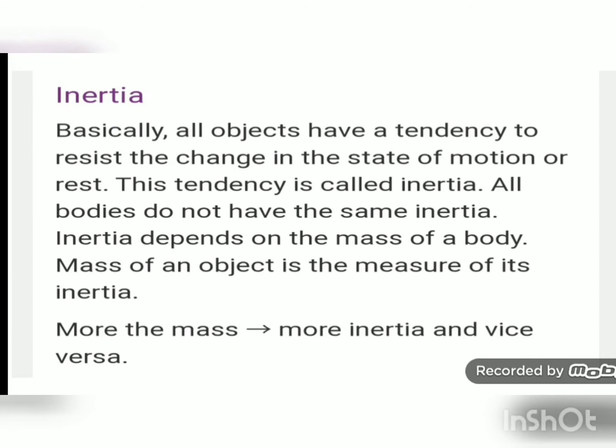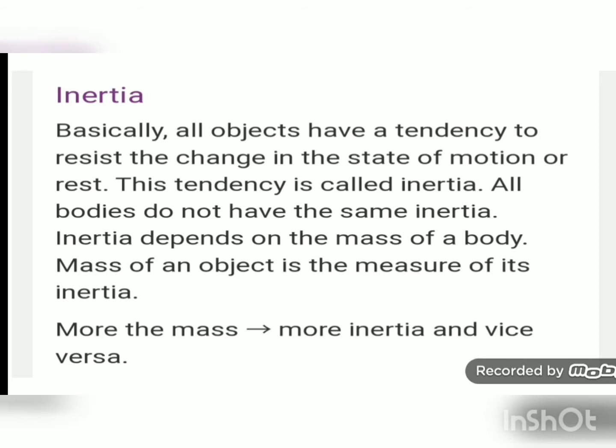Why is Newton's first law also known as the law of inertia? For this we will learn what inertia is. Basically, all objects have a tendency to resist the change in the state of motion or rest. This tendency is called inertia. All bodies do not have the same inertia. Inertia depends on the mass of the body. Mass of an object is the measure of its inertia. It means more mass, more inertia, and less mass, less inertia.